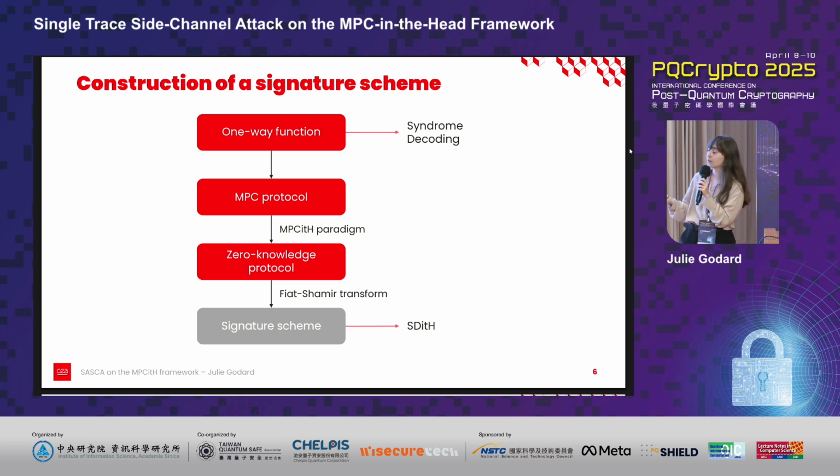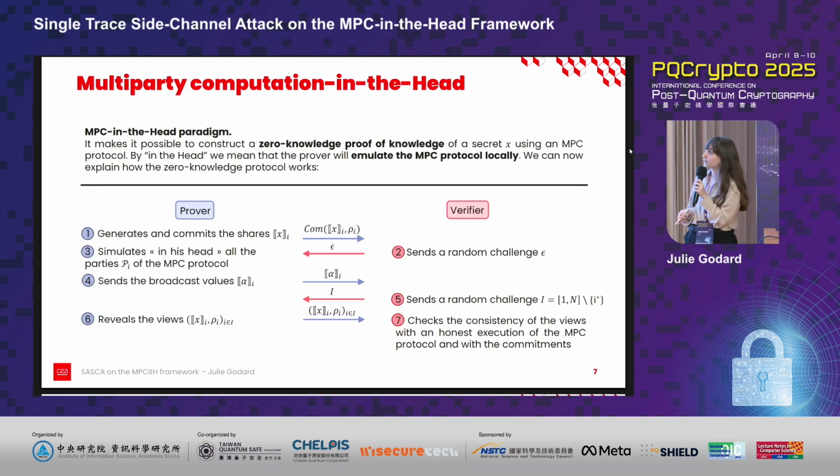Now that we have our MPC protocol, we can build the zero-knowledge protocol using the MPC in the head paradigm. Let me first recall what a zero-knowledge protocol is. It is a protocol in which a prover wants to convince a verifier that he knows a statement, without revealing anything about that statement. In the context of an MPC protocol, we get a zero-knowledge protocol of this form. On the left, you have the prover, on the right, the verifier. The prover starts by generating and committing his shares, which he then sends to the verifier. The verifier wants to check that the prover is honest, and to do this, he will challenge him twice.